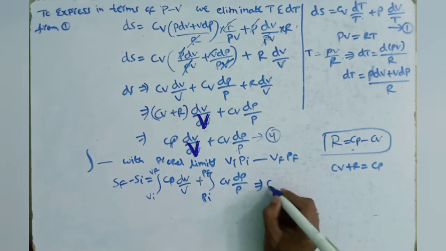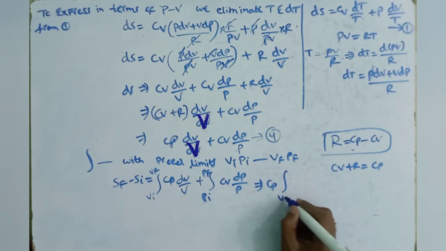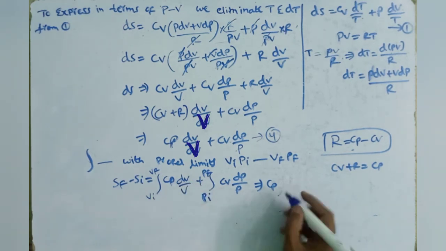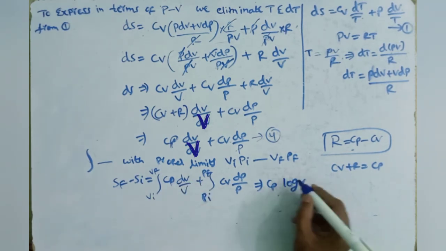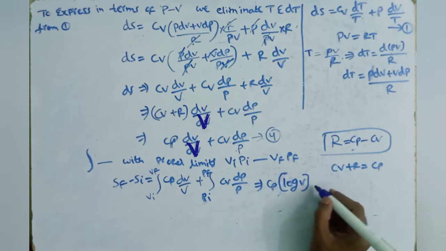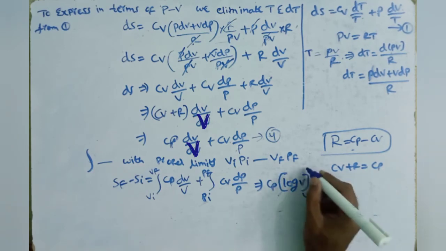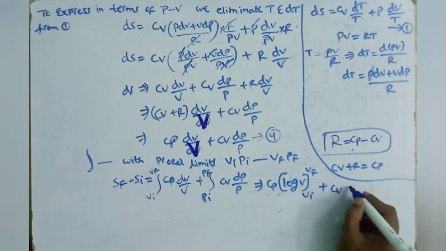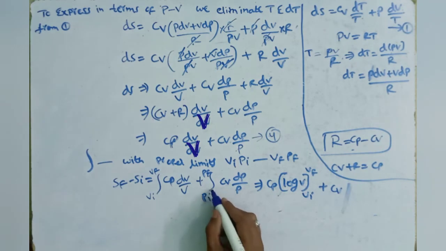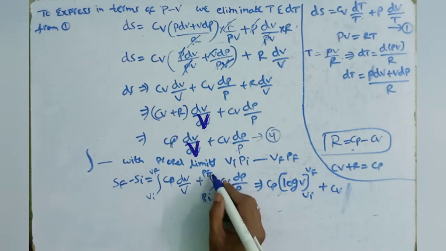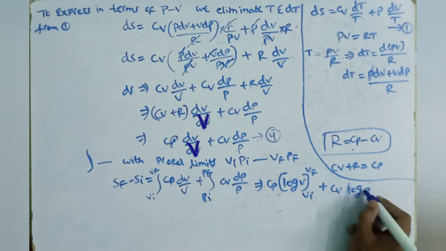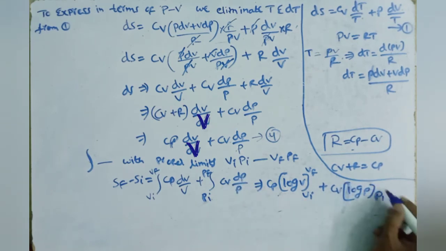Cp is constant, so we write it outside the integral. The integral of 1 by V into dV can be written as log V under the limits Vi to Vf, plus Cv is constant, so we write it outside the integral. The integral of 1 by P dP can be written as log P under the limits Pi to Pf.